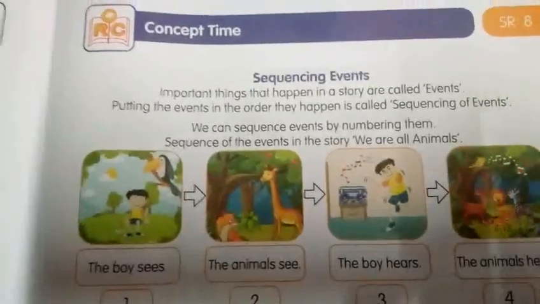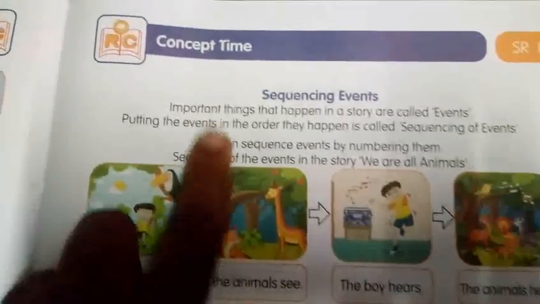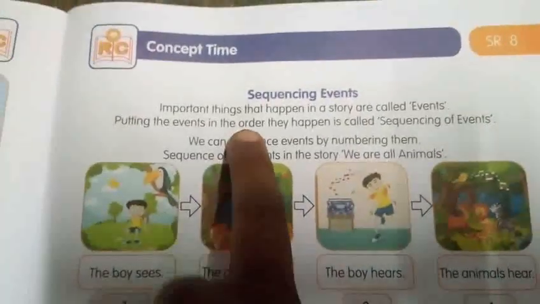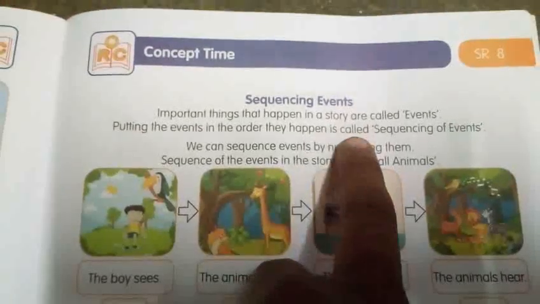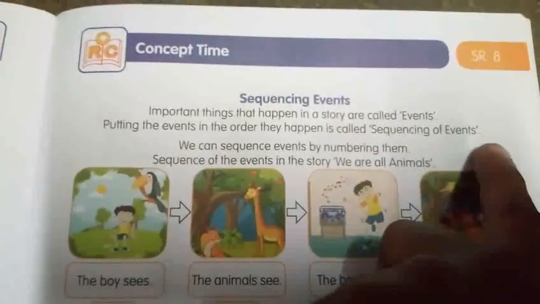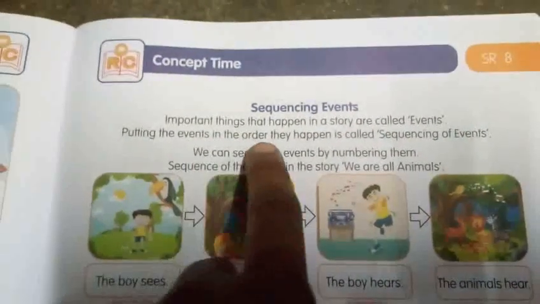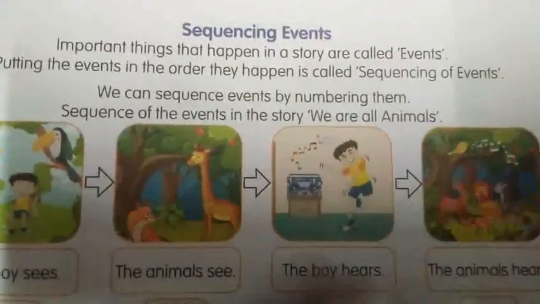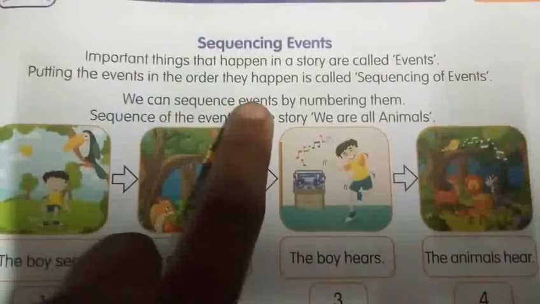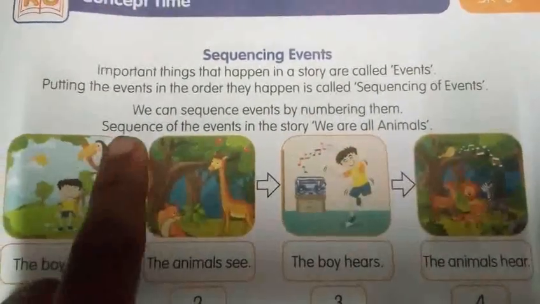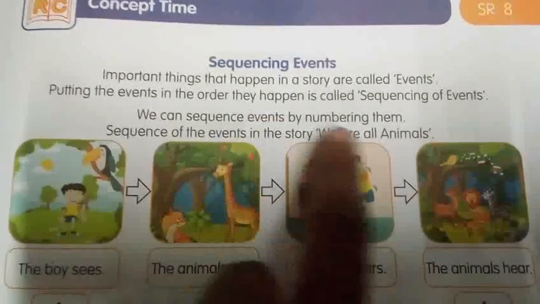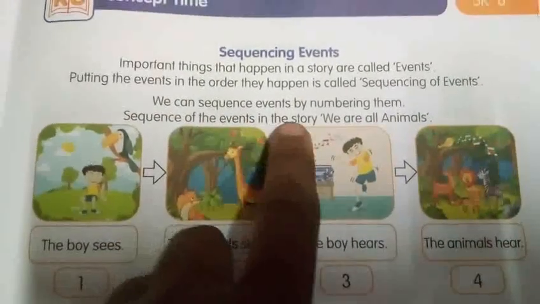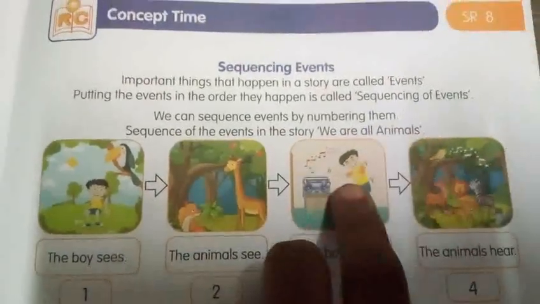Important things that happen in a story are called events. Putting the events in the order they happen is called sequencing events. We can sequence events by numbering them. See that, sequencing, even in the story about animals. Let us see that.